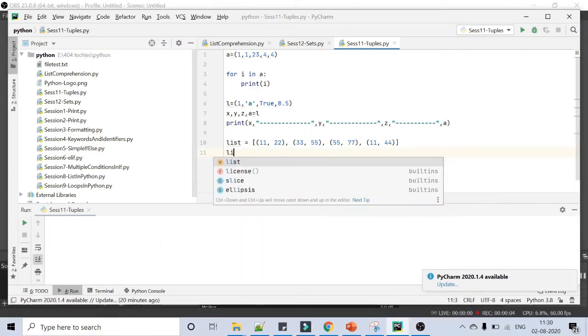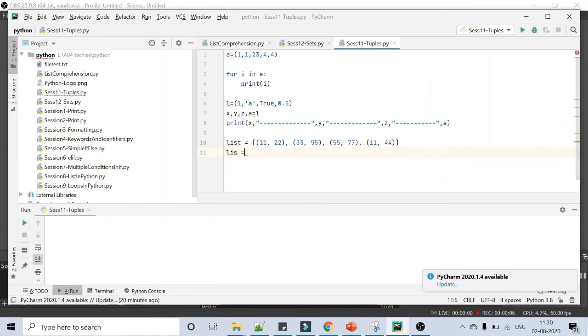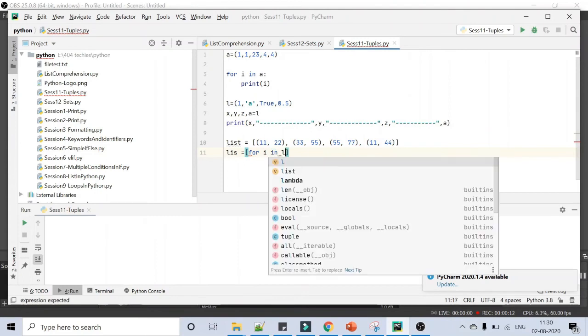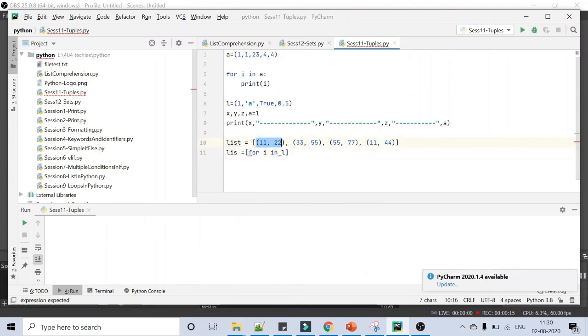I'm creating a list called LIS. Inside the list I'm using a for loop, for i in L. First we are iterating the list. In i, each tuple will be stored, like 11, 22 will be stored, and then 33, 55, so all the tuples will be stored in i. Since we want to check the data inside the tuple, we go for one more for: for j in i.